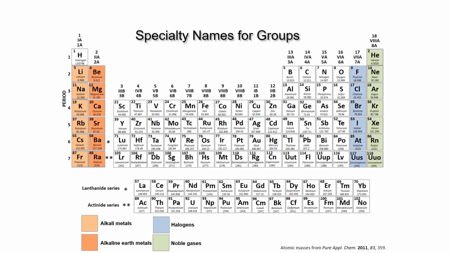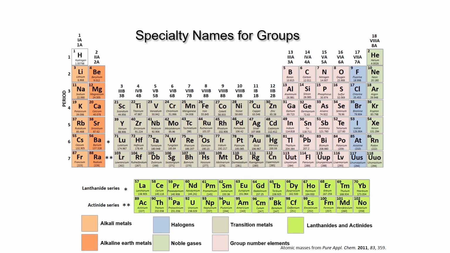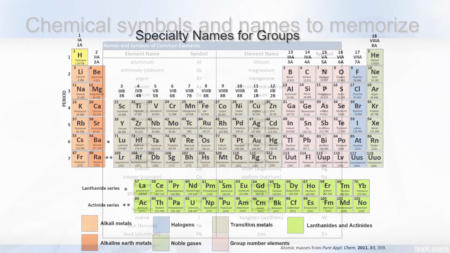Many times the groups are named after the top element in the group, such as group 6A, which is known as the oxygen group. This particular group is also known as the chalcogen group, which roughly means copper-born. Of course, we have many more group number elements, as well as our old friends, the transition metals and the lanthanide and actinide series of elements. And last but not least, our lone hydrogen atom.